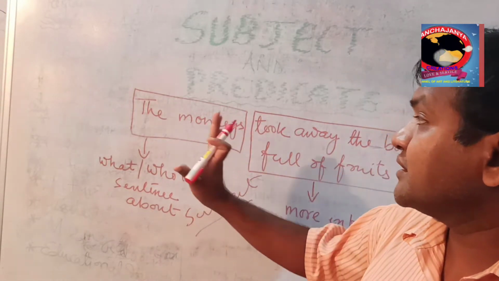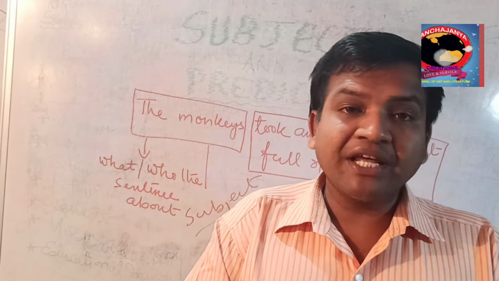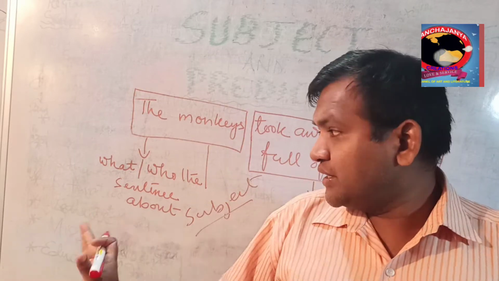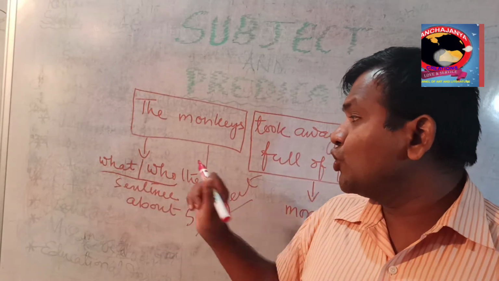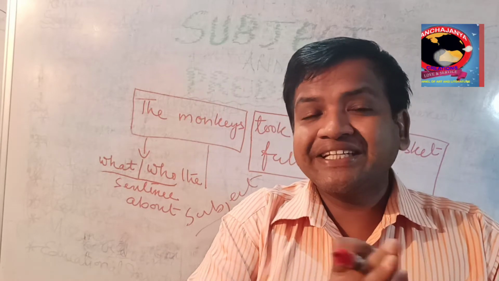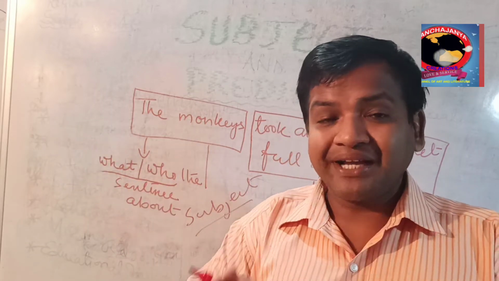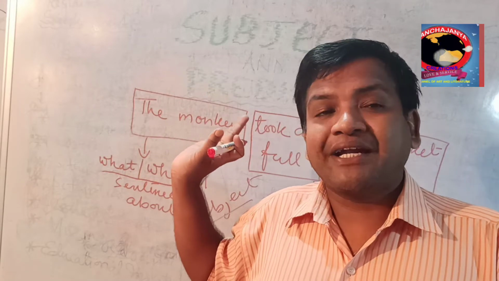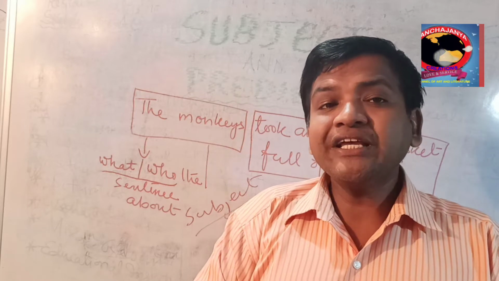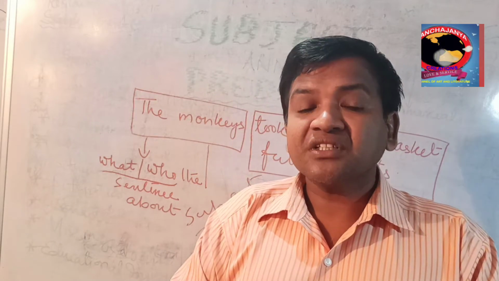Keep it in mind, the subject part is the doer, and the subject part is particularly the noun or pronoun part. As you see here, it has been written, what or who. Whenever the sentence is about what or who, it is saying something about the subject part, and the subject part must be a noun part or pronoun part. So if the noun or pronoun part is over, it comes under the subject part.